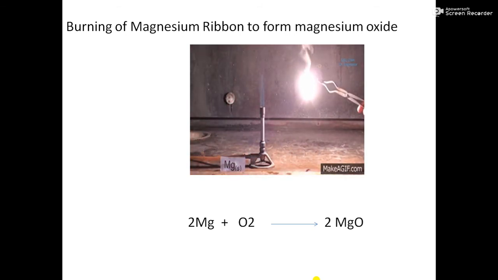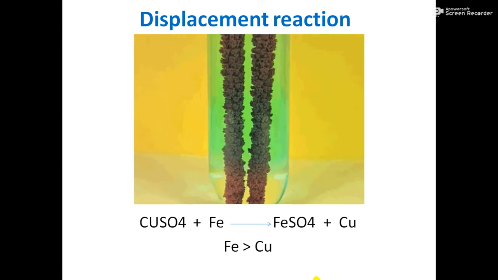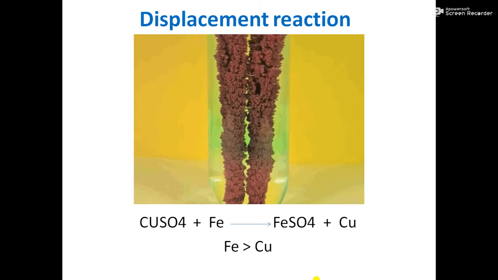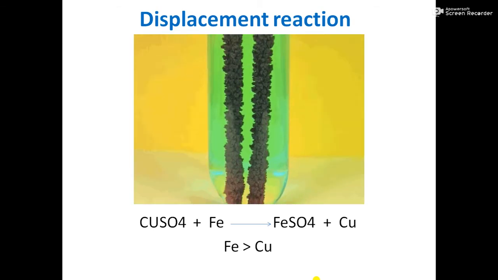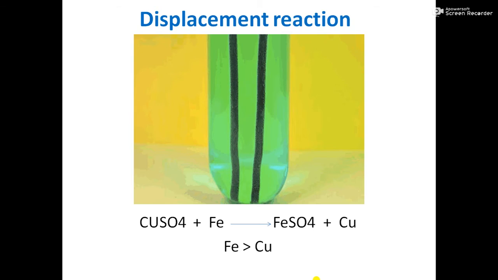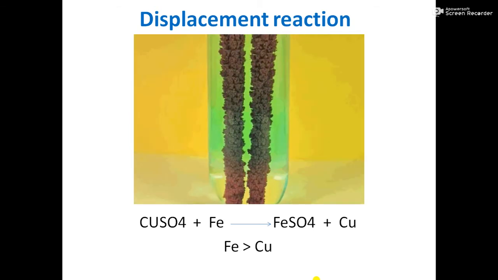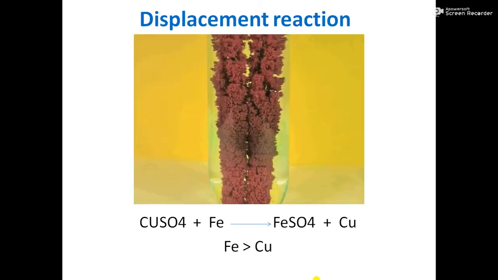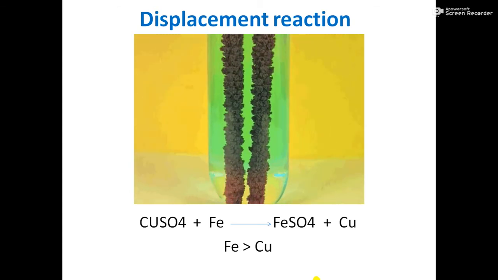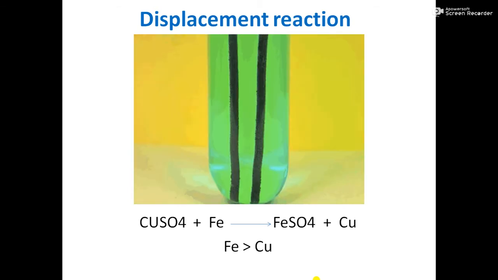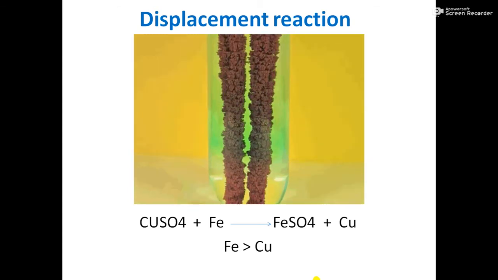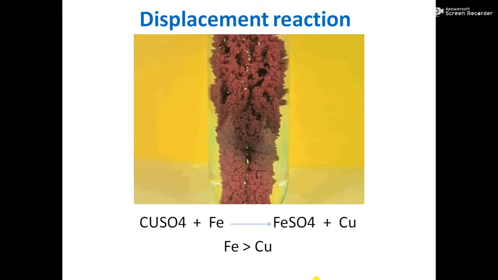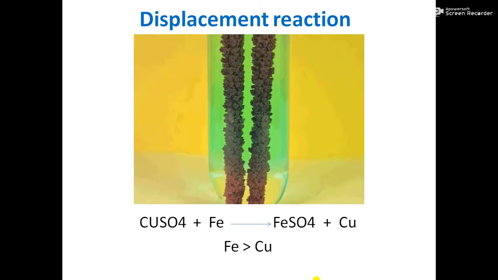Let us experience something more. This is called displacement reaction. Displacement reaction means one strong metal, as you know, the person who is strong easily pushes the weak person. In the same way, the strong elements easily push the weak elements from the chemical compound. So what is displacement reaction actually? A displacement reaction is a chemical reaction in which a more reactive element displaces a less reactive element from its compound.